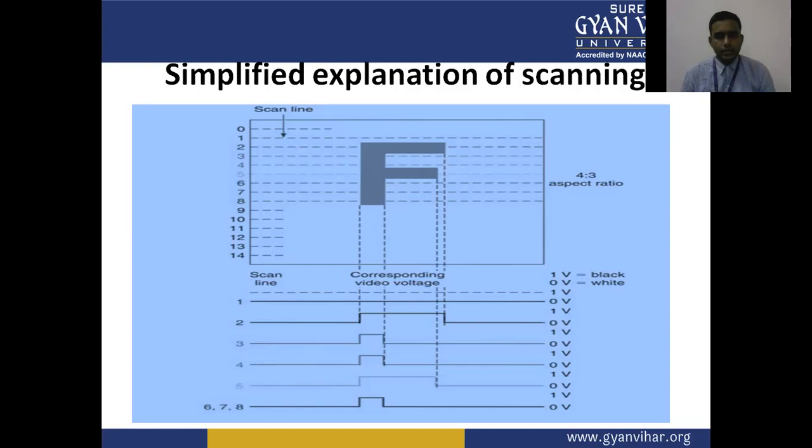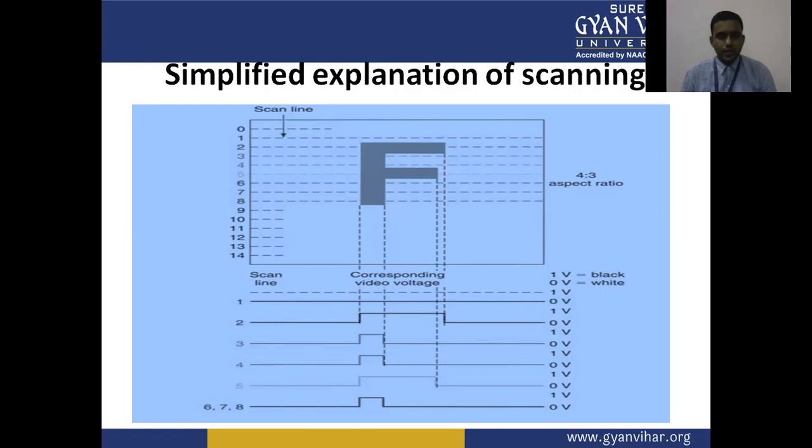The grayscale has a voltage value of 1 volt, and the white has 0 volt. The corresponding video voltage is given here. If you take the projection below the screen, then we get the voltages of 1 volt and 0 volt correspondingly.